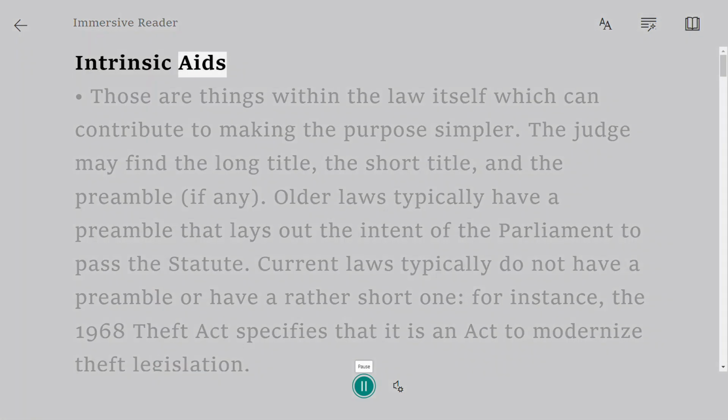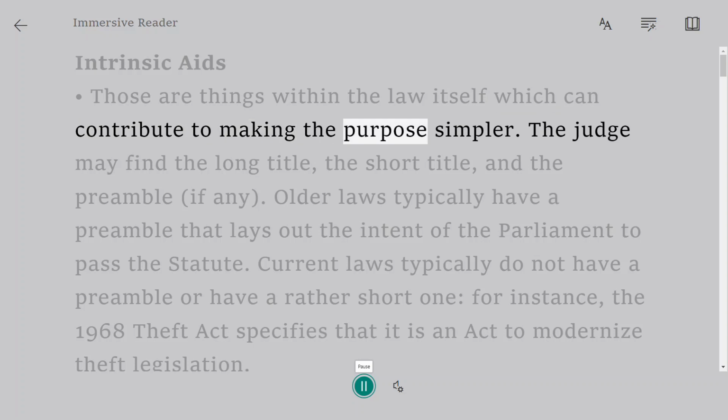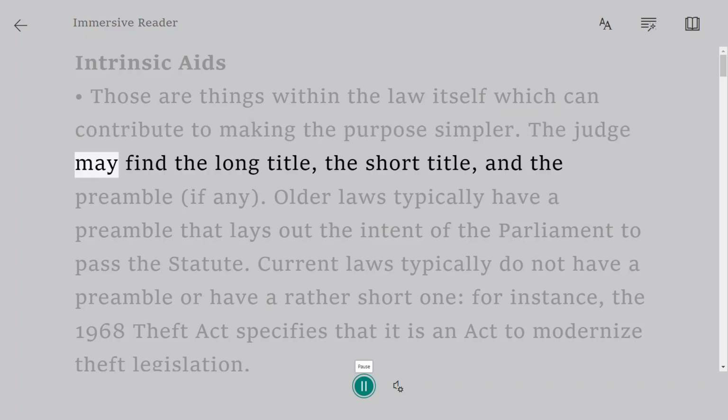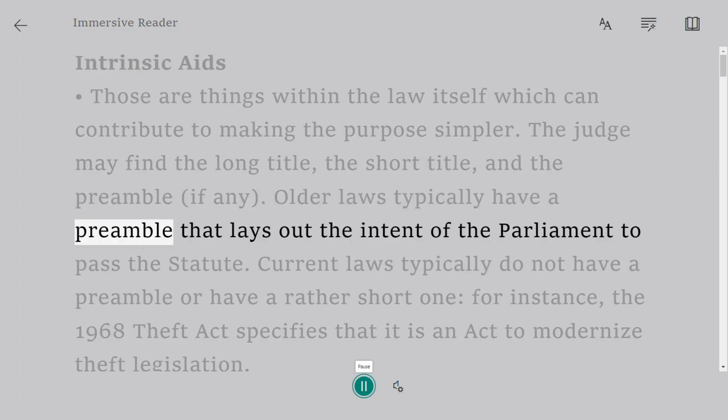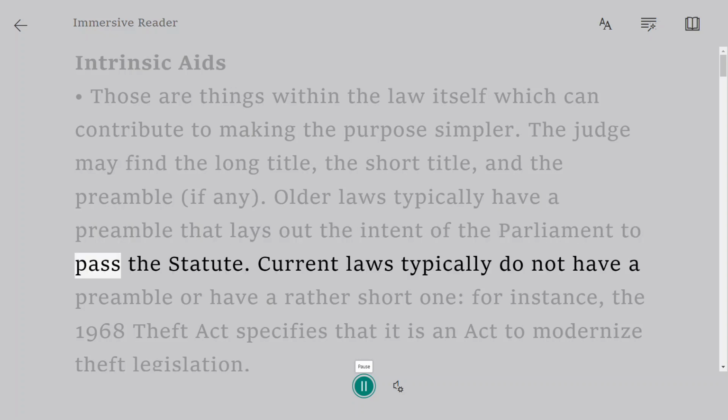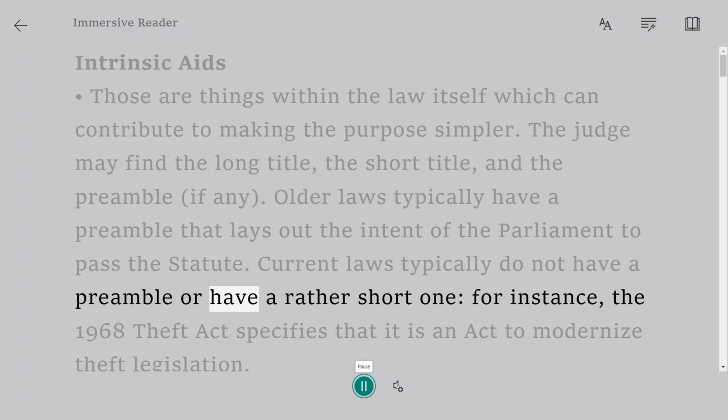Intrinsic aids. Those are things within the law itself which can contribute to making the purpose simpler. The judge may find the long title, the short title, and the preamble, if any. Older laws typically have a preamble that lays out the intent of the Parliament to pass the statute. Current laws typically do not have a preamble or have a rather short one.